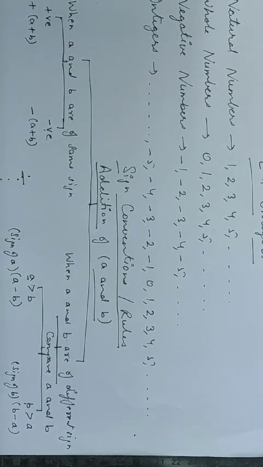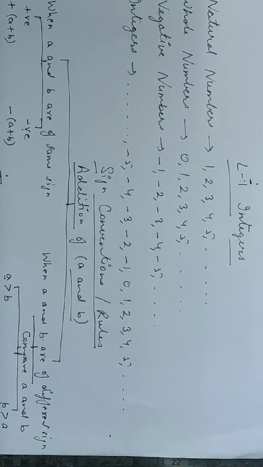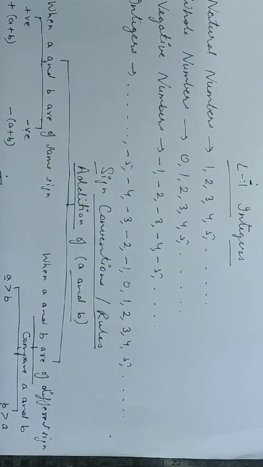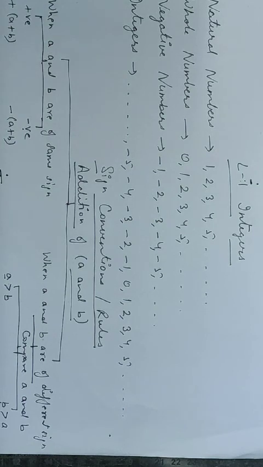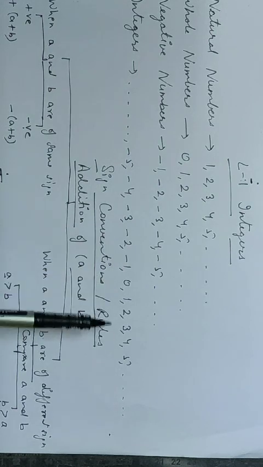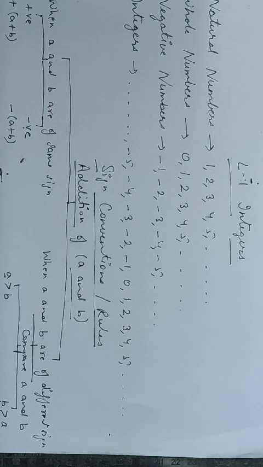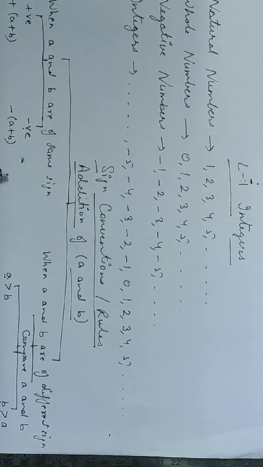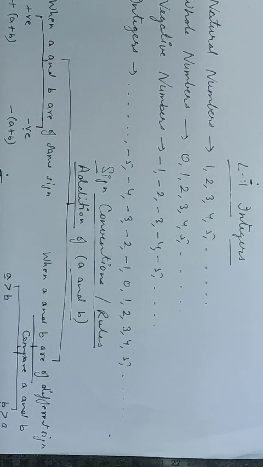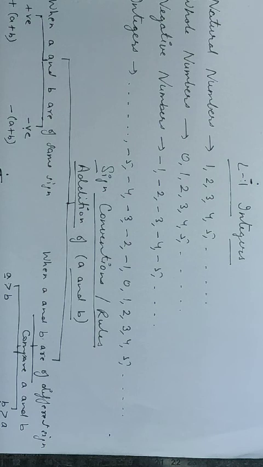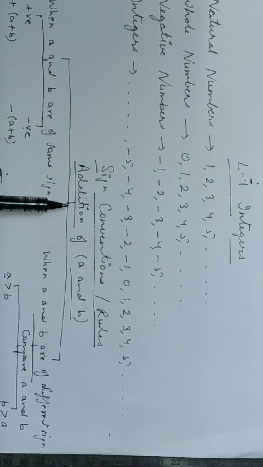So once again, let me revise what we have done so far. First, we have learned what do we mean by integers. Integers include all the negative numbers, 0 as well as all the positive numbers. Here I have also told you that 0 is neither positive nor negative. 0 is considered as an integer only. Then we talked about the sign rules. What sign should we place before a result when we are having different signs of two numbers, when we are having same signs? So first, the case of addition.